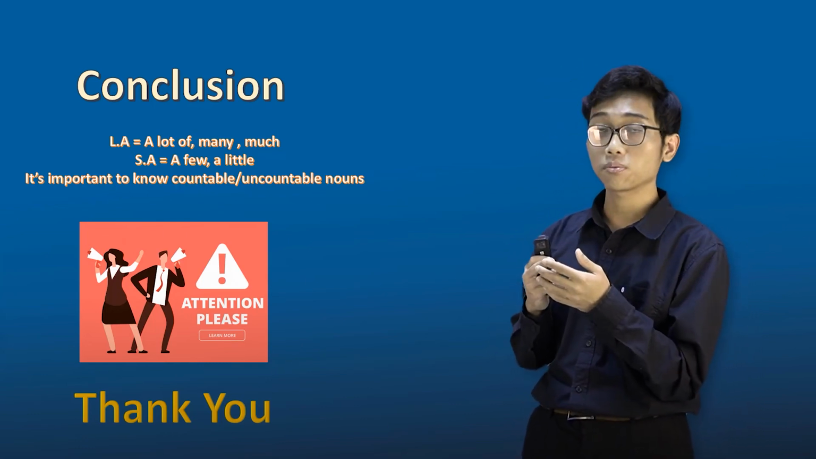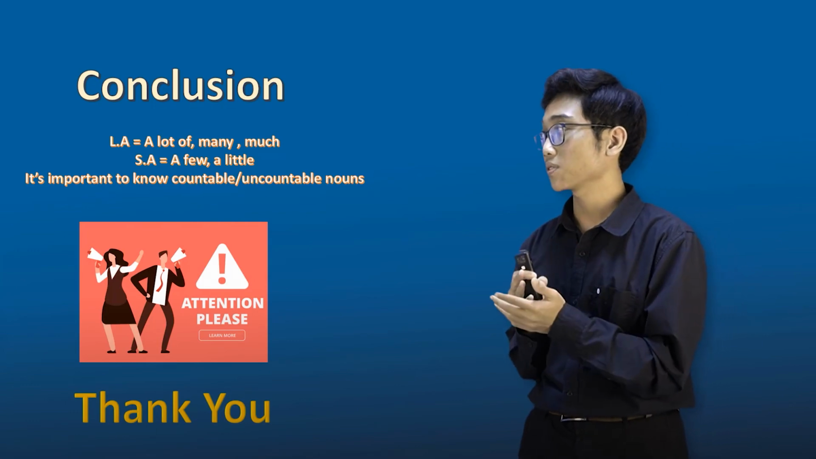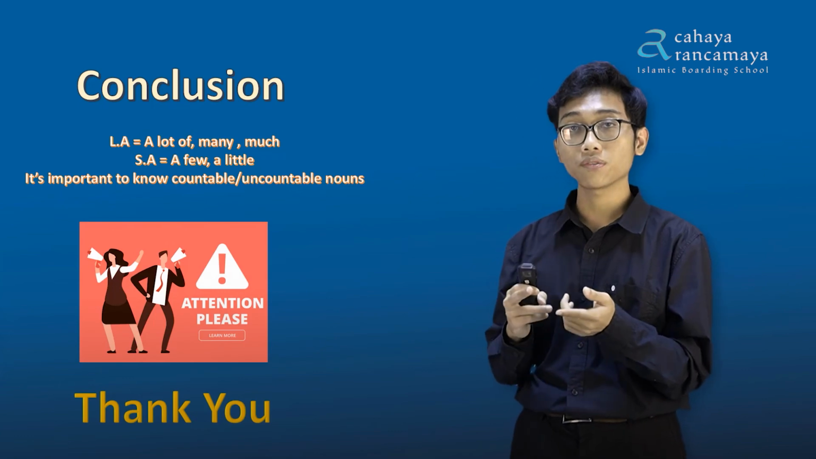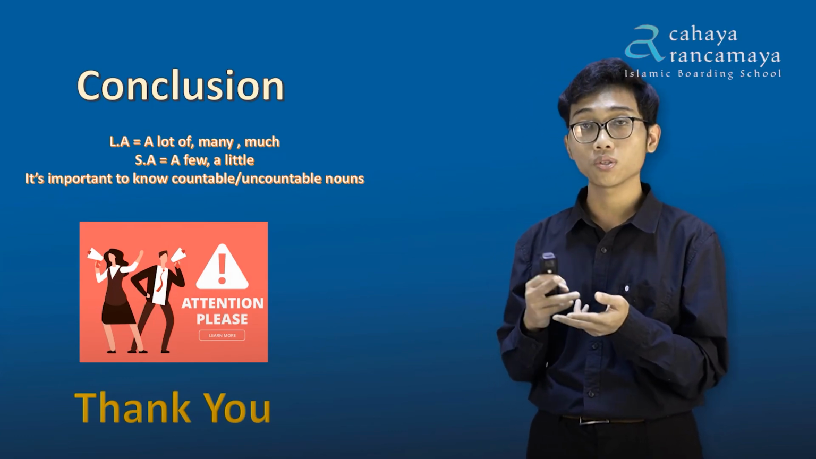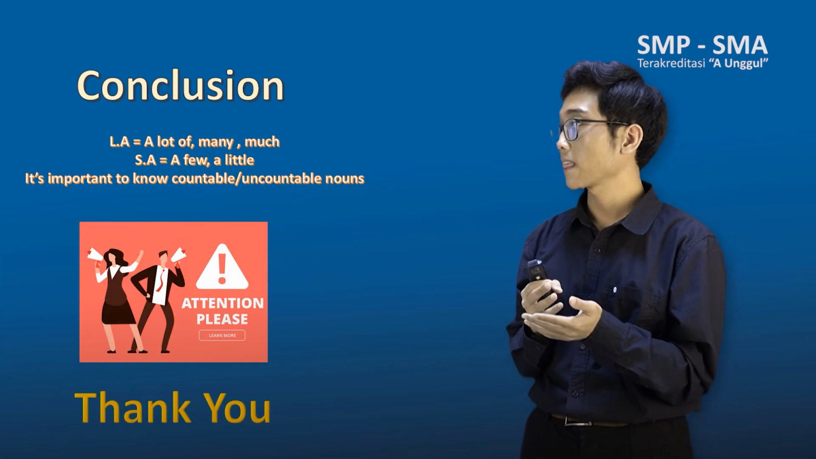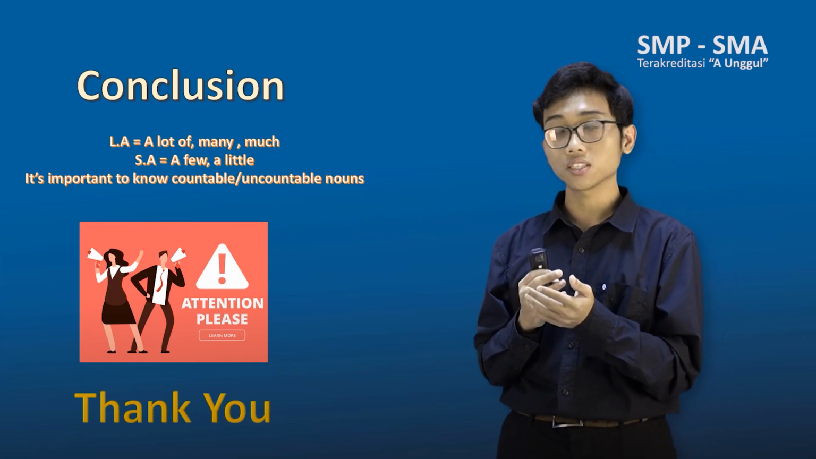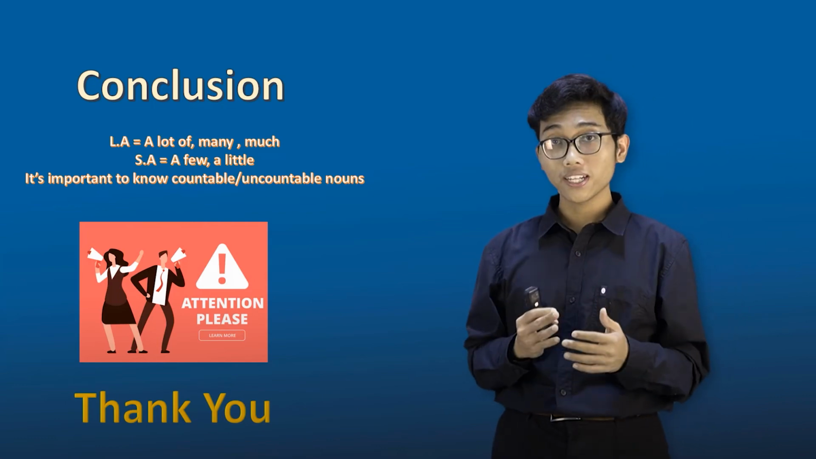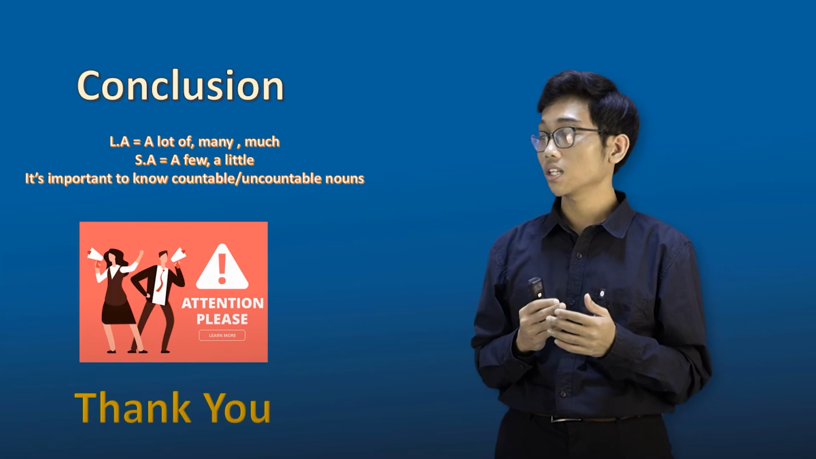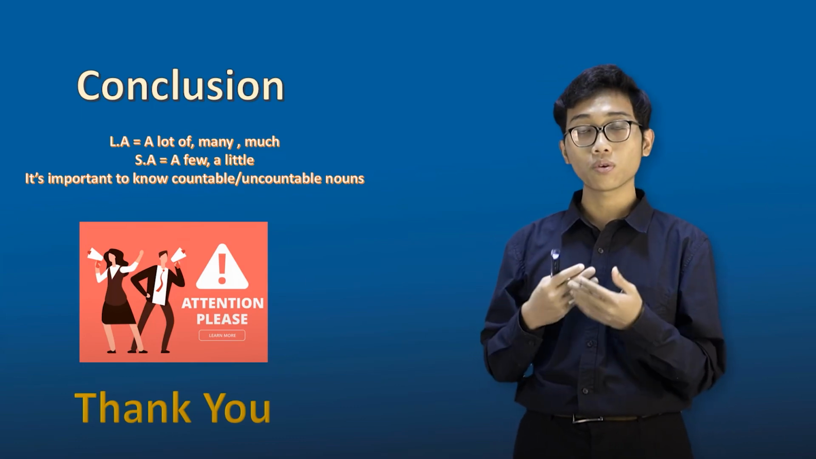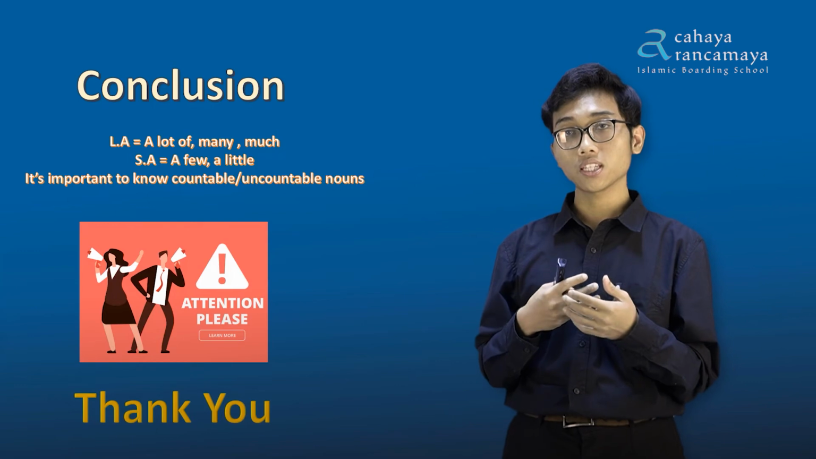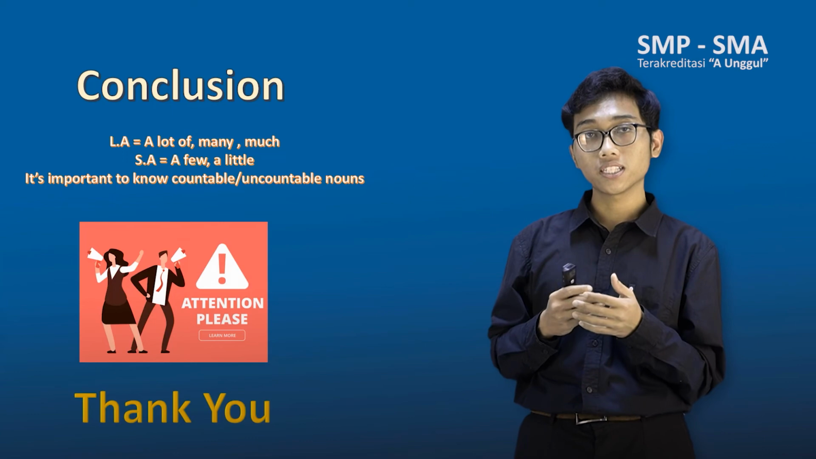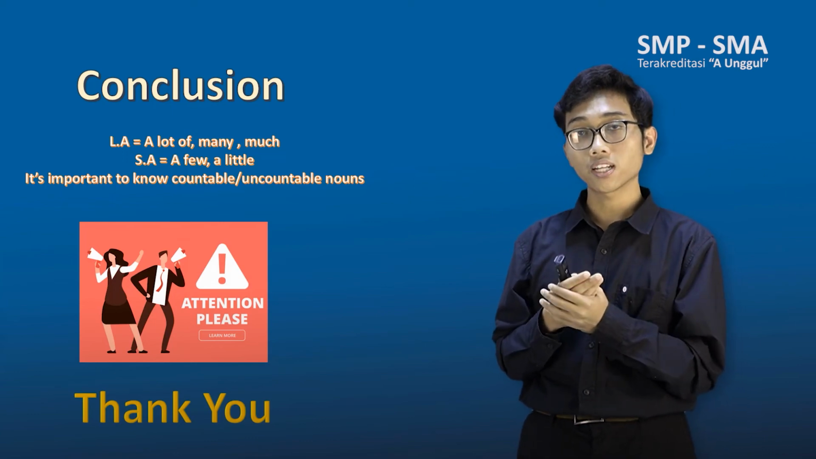But what you have to pay attention to is that what makes them different is that you use many and much in different situations. Many for countable nouns, you use much for uncountable nouns, and a few you use for countable nouns, while you use a little for uncountable nouns. So that's why it's important to know countable or uncountable nouns. So I want to share several tips with you. How can we determine whether something is countable or uncountable?